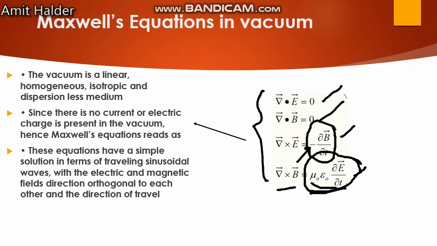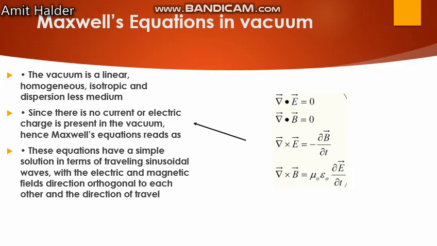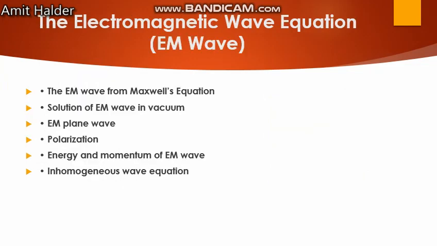So these equations have a simple solution in terms of traveling sinusoidal waves with the electric and magnetic field directions orthogonal to each other and to the direction of travel. The electromagnetic wave equation. Now we will understand the electromagnetic wave equation in the next lecture.